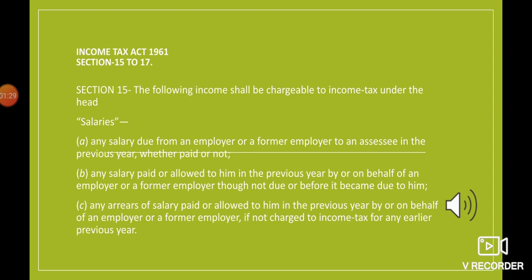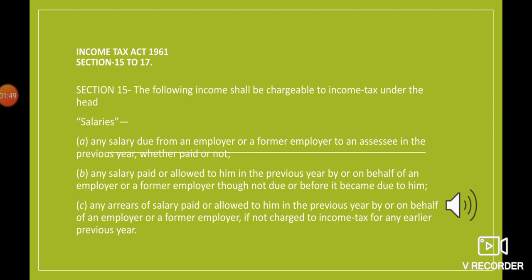Okay, now let us look at clause B of section 15. Any salary paid or allowed to him in the previous year by or on behalf of an employer or a former employer, though not due or before it became due to him. It means any salary which is paid or allowed to him in the previous year. So now I would like to explain what is the previous year.